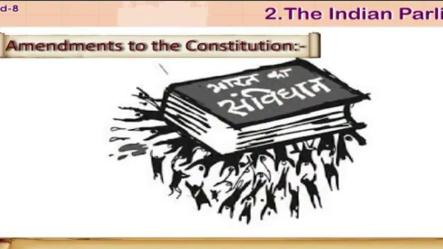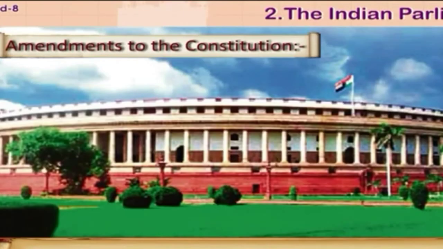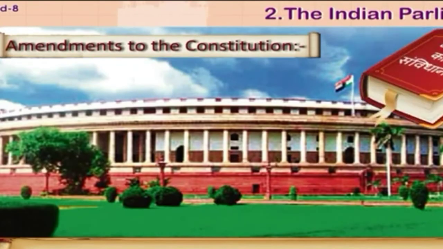The Constitution mentions various ways of amending the Constitution. They are as follows: Few provisions in the Indian Constitution are amended by a simple majority of the Parliament.